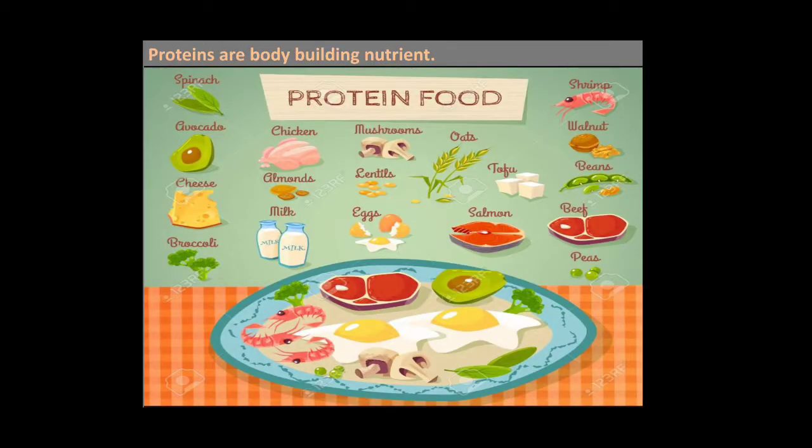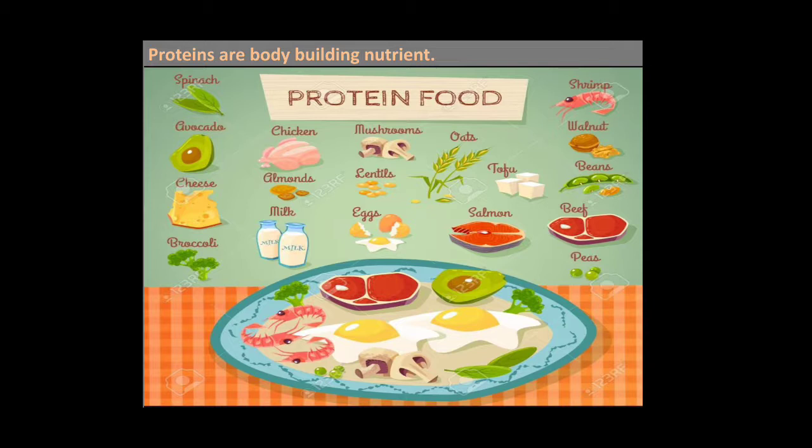Next we have proteins. These are the body-building nutrients, helpful for the growth of your body. Plants also provide food. Plant sources are spinach, avocado, broccoli, lentils, almonds, oats, peas, beans and walnuts.